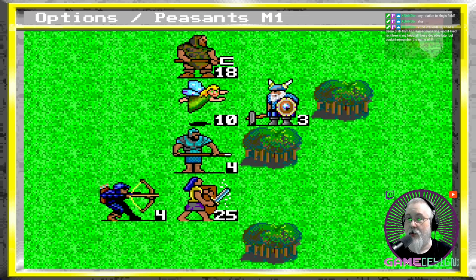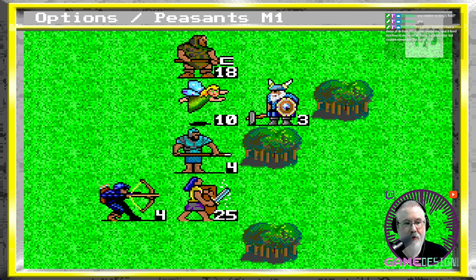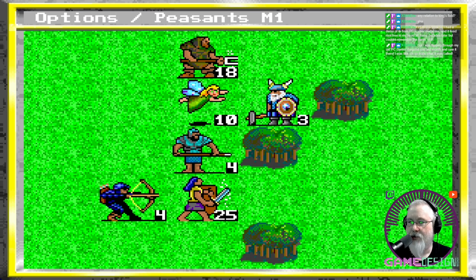Warlords 3. Oh, yeah. So, was there a 3? I know there was a 1 and 2. I wasn't sure if there was a 3 or not. Warlords. Give me a second. Let me pull it up. Oh, nice. Yeah, Warlords was the first one I played. No relation to the 1981 Atari game, obviously.